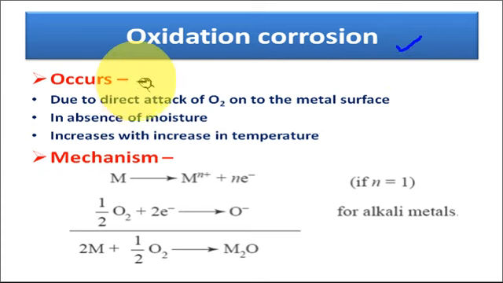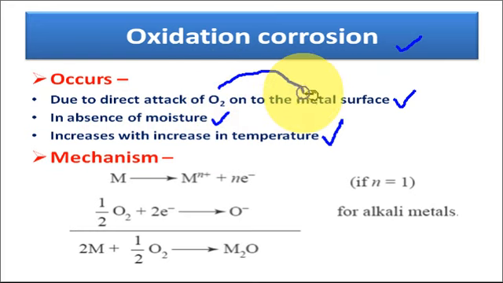Oxidation corrosion occurs due to the direct attack of oxygen onto the metal surface. This type of corrosion takes place in the absence of moisture, and the rate of corrosion increases when temperature increases. So the main thing is that in the absence of moisture, oxygen can directly attack the metal surface and the metal surface gets corroded.